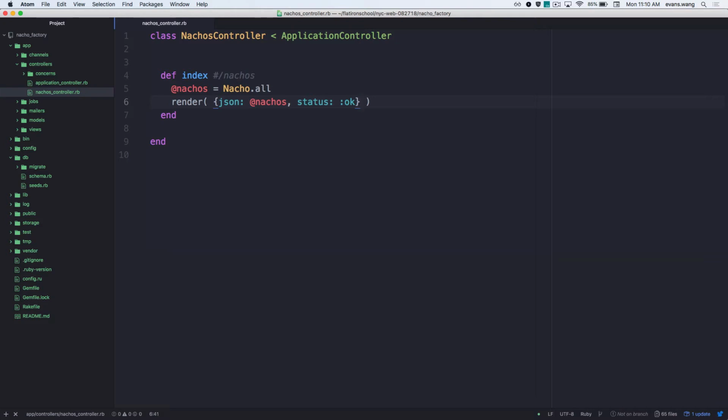So what do I need now to test this? Can I just go to localhost 3000 / nachos and see my JSON? No, because we need to create a JavaScript file somewhere, bro. Interesting. Okay. We need to make some JavaScript. We will get to that. But first, let's figure out what's going on.